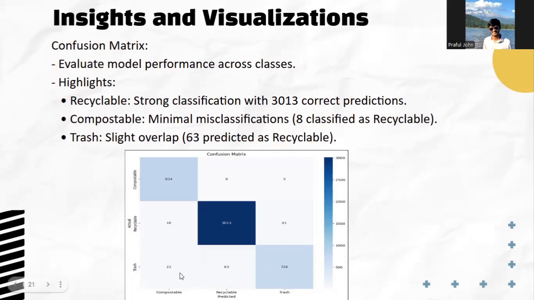Similarly, there were 22 images that were predicted as compostable but were supposed to be predicted as trash, and there were 63 images that were supposed to be predicted as trash but predicted as recyclable. So this was the confusion matrix.